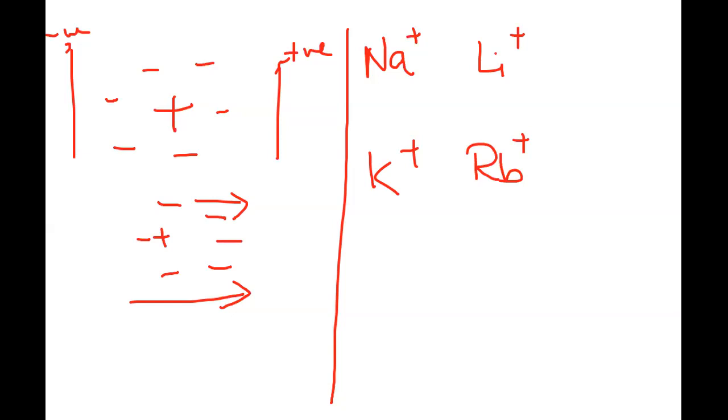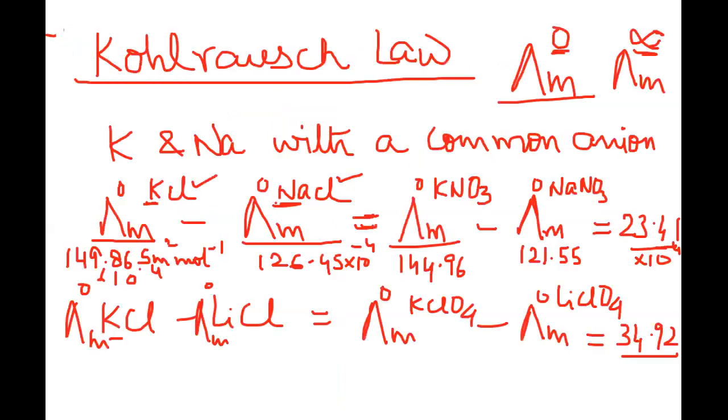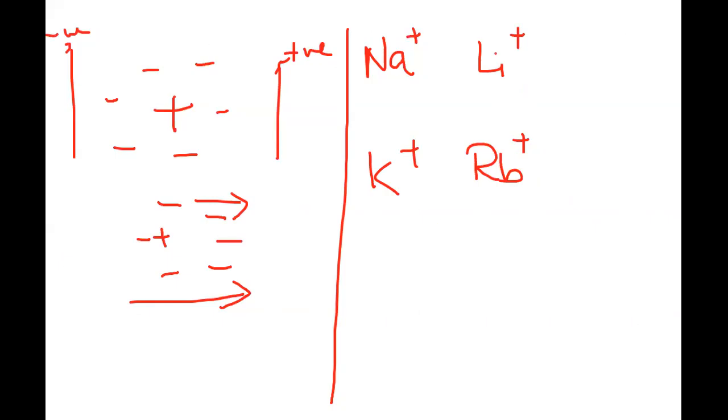For example, suppose I go back to that page and explain this to you. You see the KCl values here and the NaCl values here. The molar conductance at infinite dilution for KCl is more than that of NaCl. Meaning that when we compare the values, the conductance offered by the small sodium and lithium ions is lesser as compared to the conductance offered by potassium or rubidium ions.